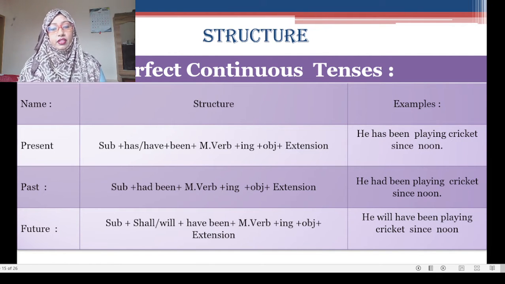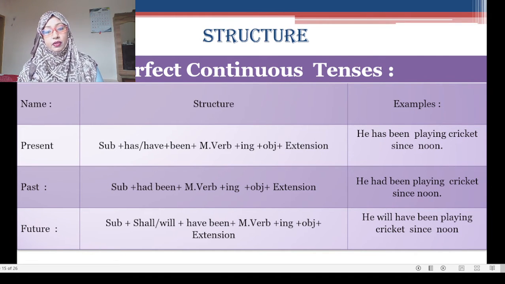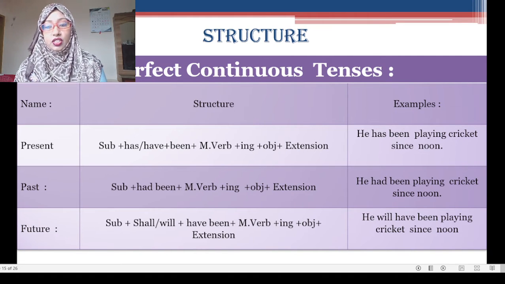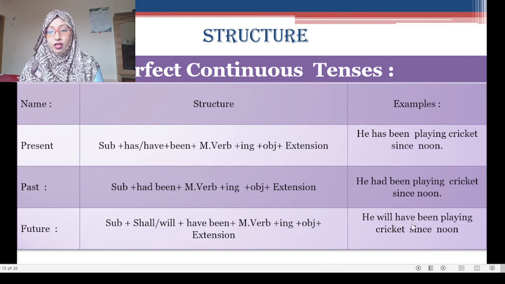And future perfect continuous tense: subject plus shall or will plus have been, that means shall have been or will have been, plus main verb plus ing plus since or for plus time plus extension. The example, present perfect continuous tense: he has been playing cricket since noon. He had been playing cricket since noon.